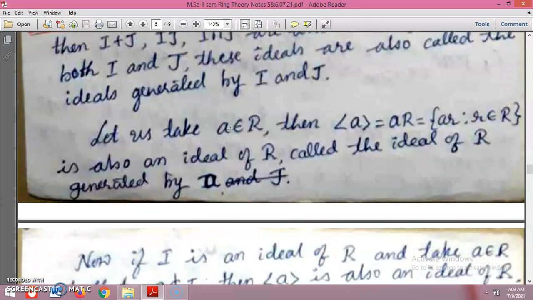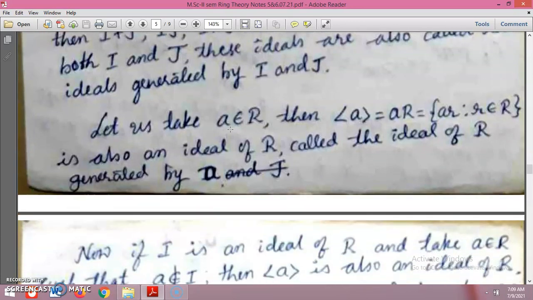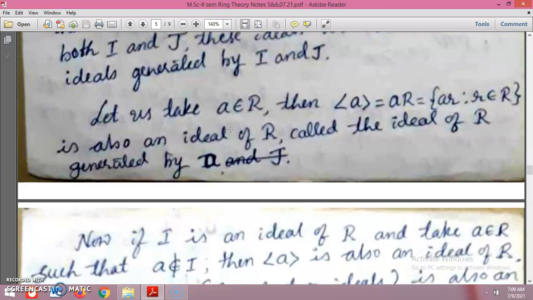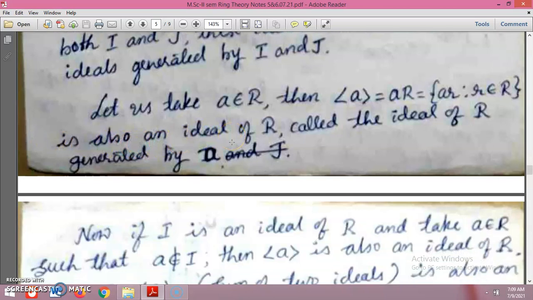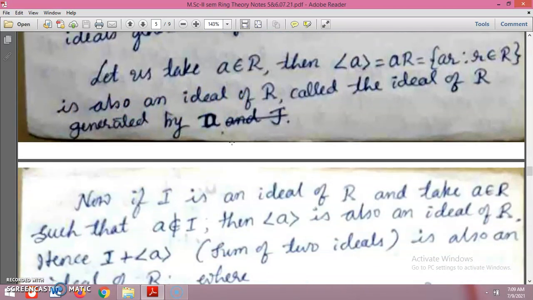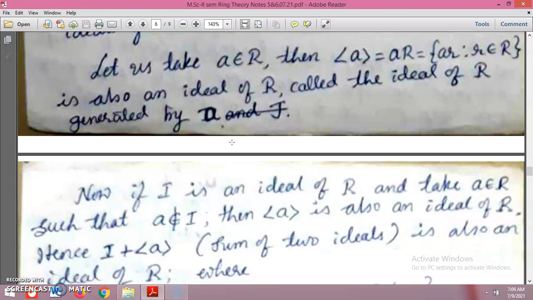Now let a be a member of the ring. This can be expressed as aR, that is small a into r, where r is in R. So obviously this is also an ideal of R, called the ideal of R generated by a only.